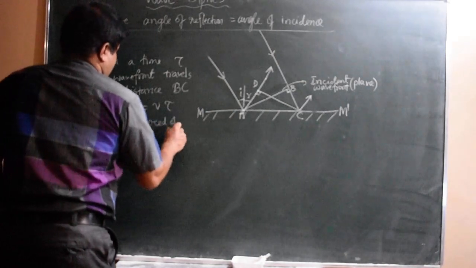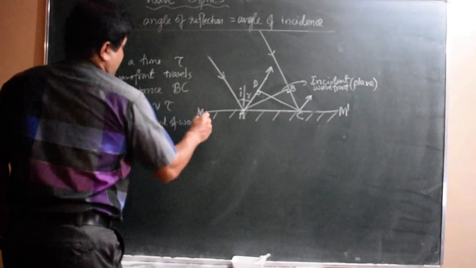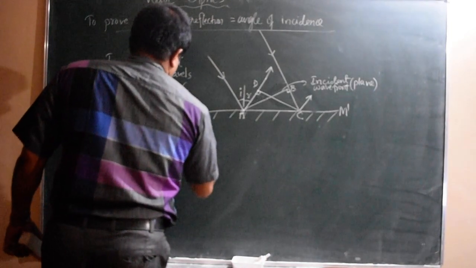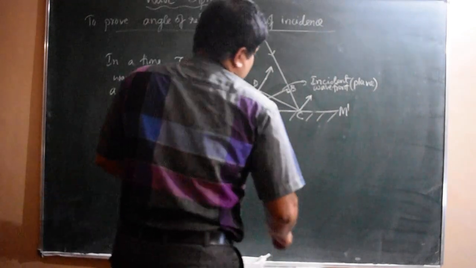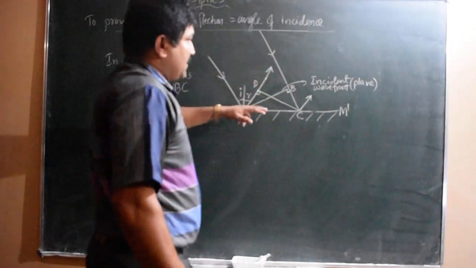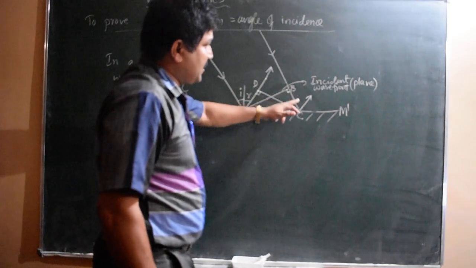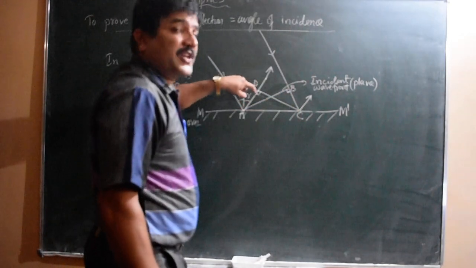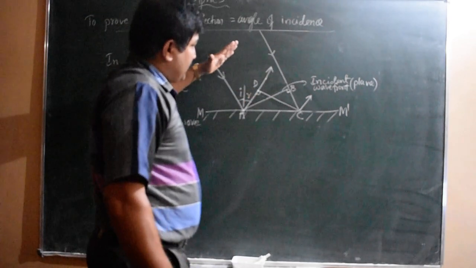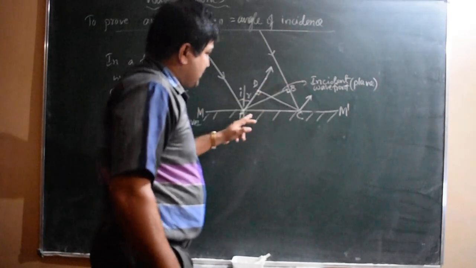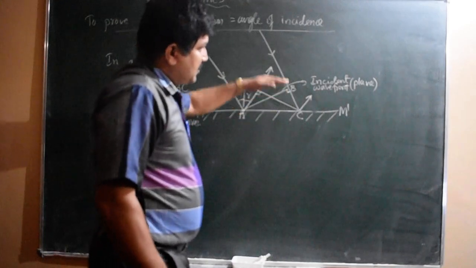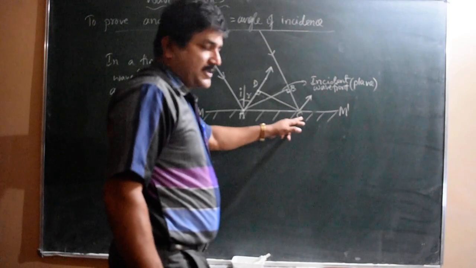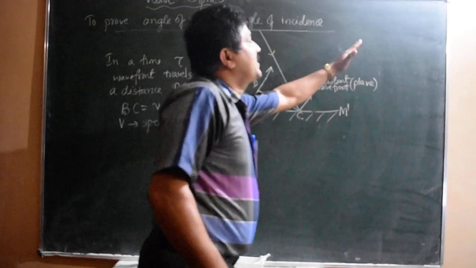Next, in a time tau, the wavefront travels from B to C. At the same time, the wavefront travels from A to D on reflection, because one portion of the wavefront has already touched A, but the other portion is at B, so it has to go and meet the surface, then reflect this way.